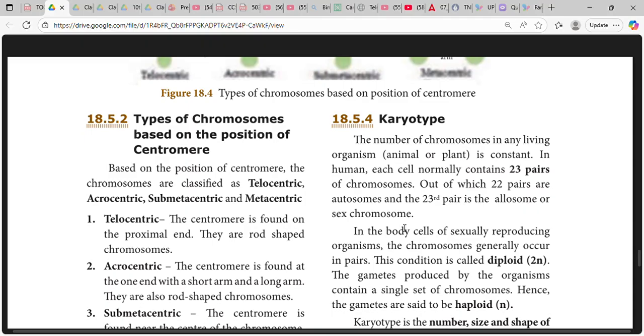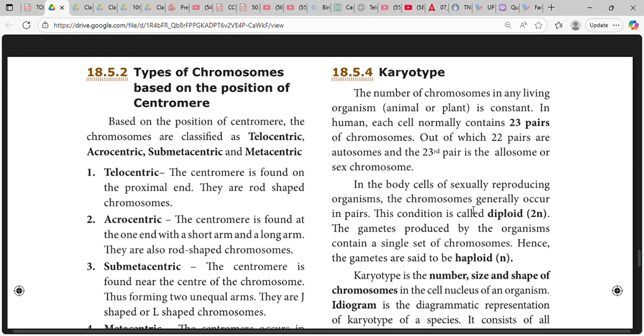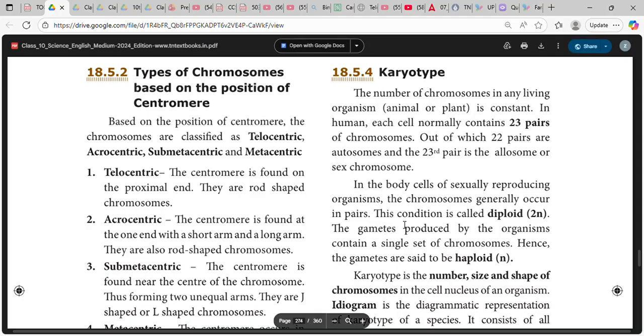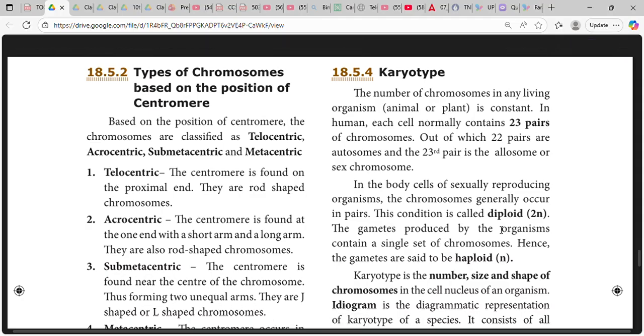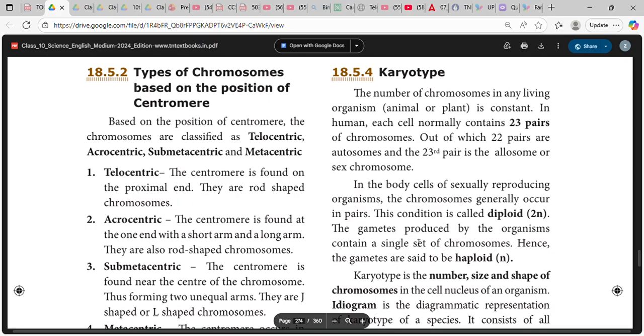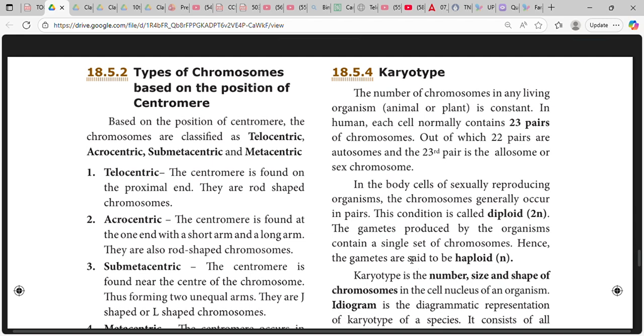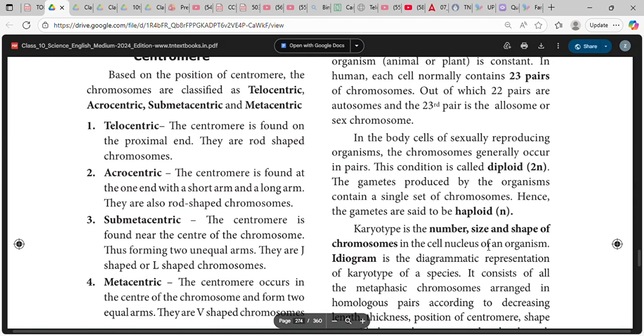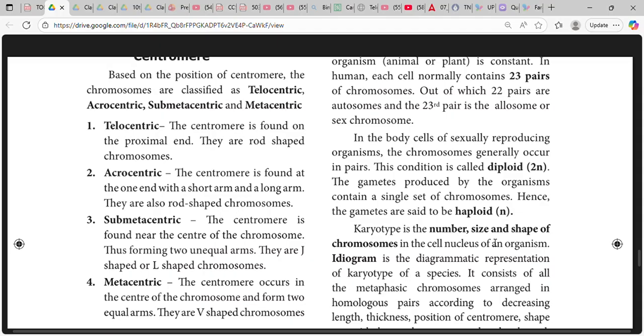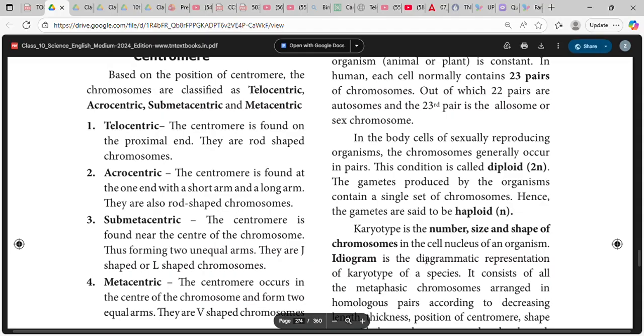In the body cells of sexually reproducing organisms, the chromosomes generally occur in pairs. This condition is called diploid, 2n. The gametes produced contain a single set of chromosomes, hence the gametes are said to be haploid, n. Karyotype is the number, size, and shape of chromosomes in the cell nucleus of an organism.